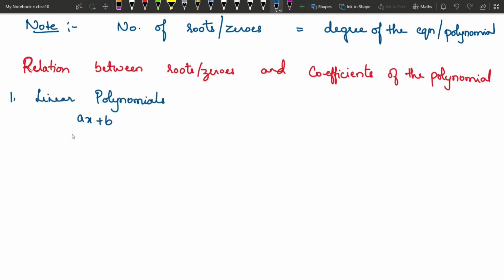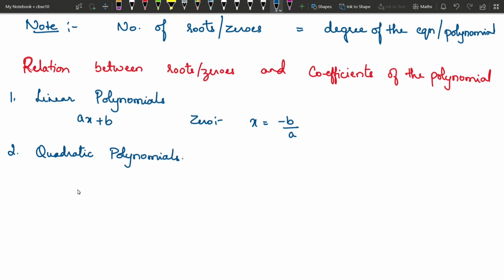Okay. So zero of the polynomial, let us say zero of the polynomial is x in this case, which is equal to minus b by a. Okay. This is also called root of the linear equation. You don't say roots of linear equation. You have to only write zero of a linear polynomial, which is minus b by a. And then we have for quadratic polynomials, we will have two roots or two zeros.